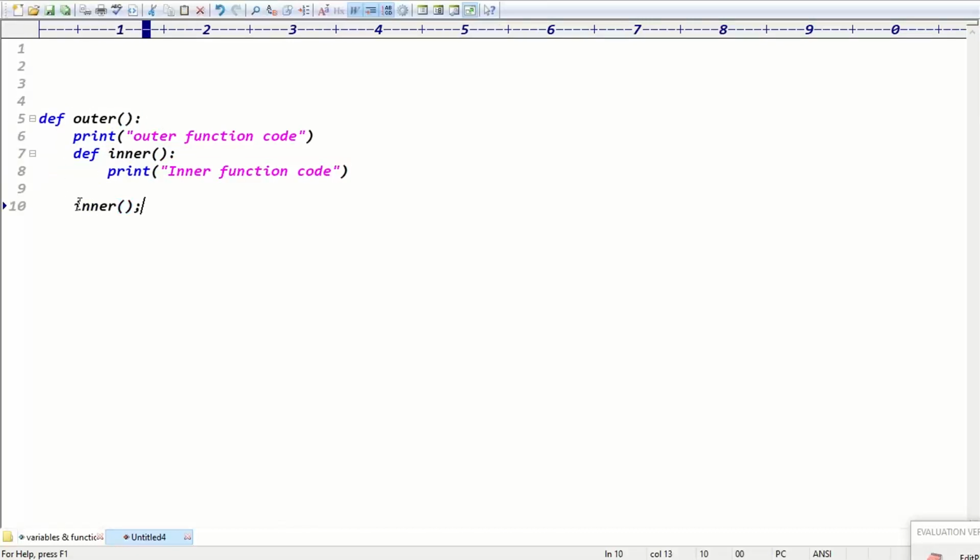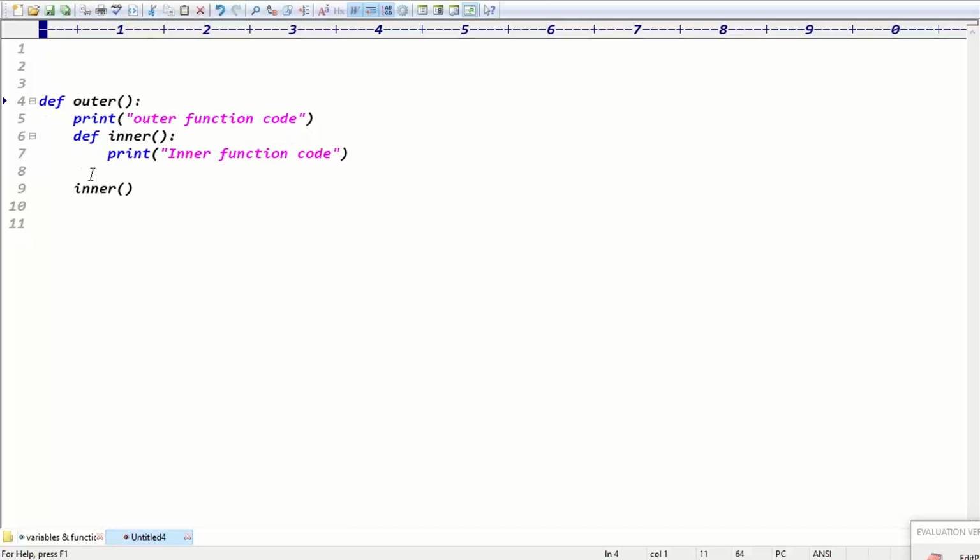To call the function, I called inner function, right? Guys, you have to check the alignment. This alignment belongs to the outer function code. This alignment belongs to the inner function code, right? You have to take care of that alignment, guys. See, in the outer function, I declared the inner function and I called the inner function, right? Yes or no? I called the inner function or not?